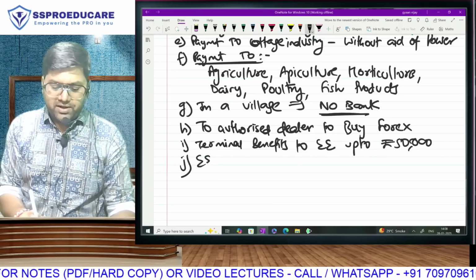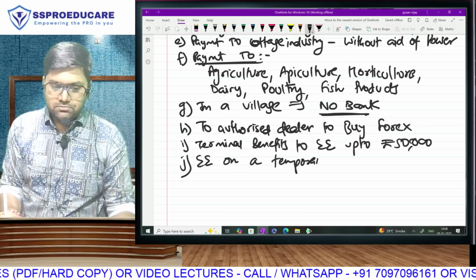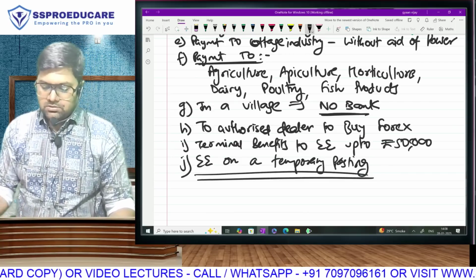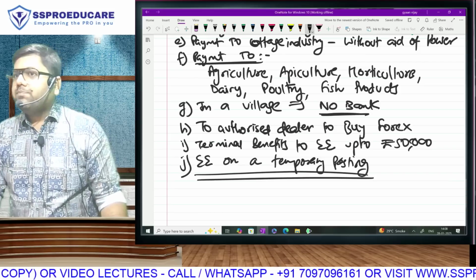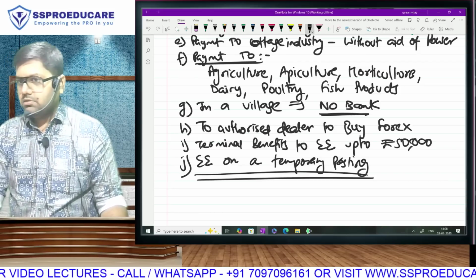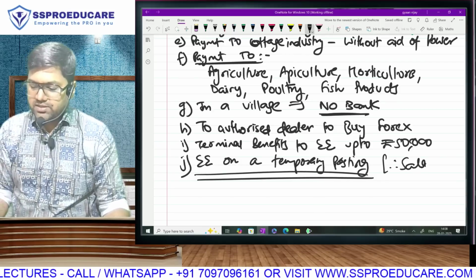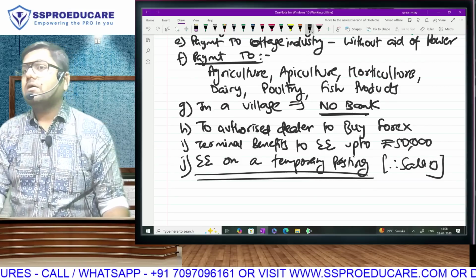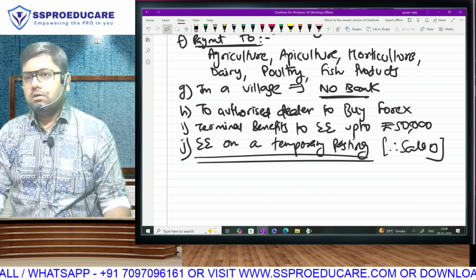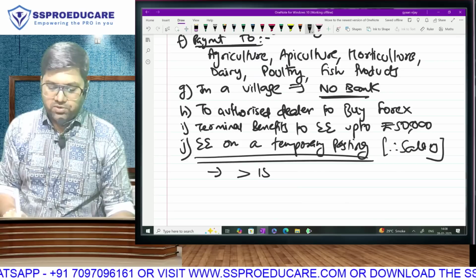They say if you have sent an employee on a temporary posting. See, temporary posting means the employee is not going to settle over there. So he won't open a bank account there. So then you will have to pay him salary over there. Now, if he does not have a bank account over there, how will you pay him salary? You can pay him in cash. No problem. But condition 1, he is there for more than 15 days.